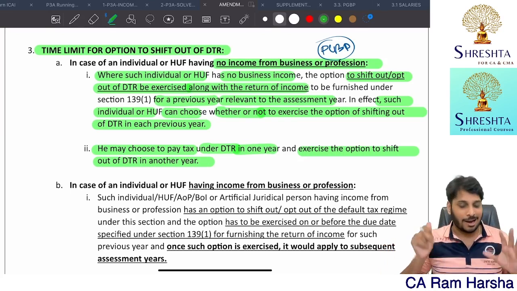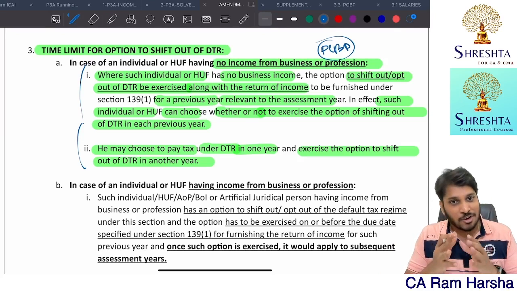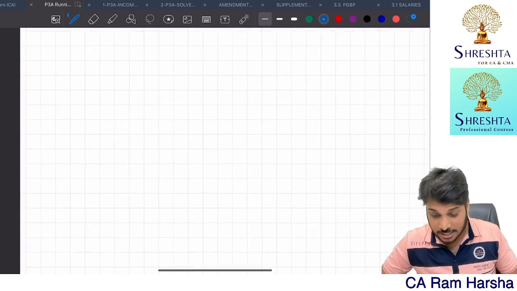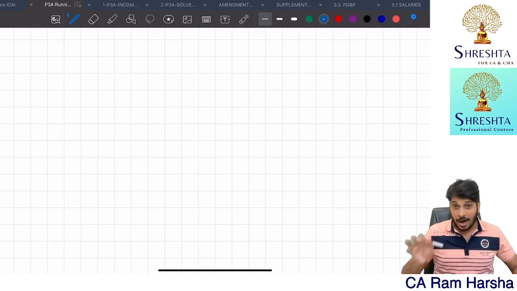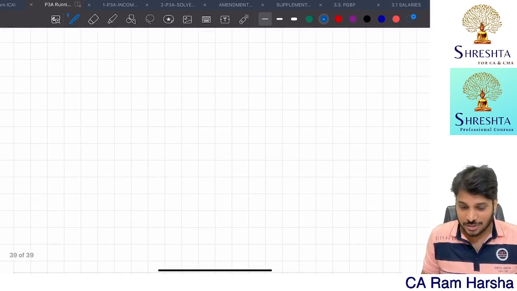Here one crux is there, I'll tell you. The terminology which they use is so complex, but I can make it very simple for you. Just observation is important. Observation is very important. What is the observation? You know how the wordings are used?